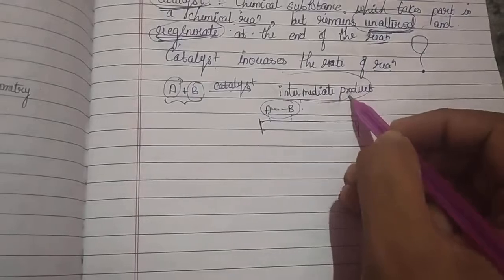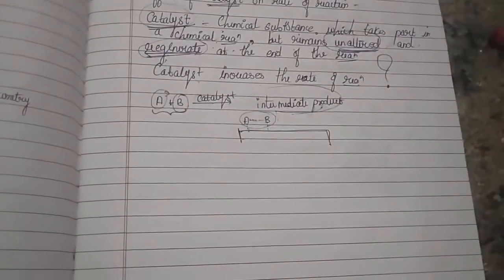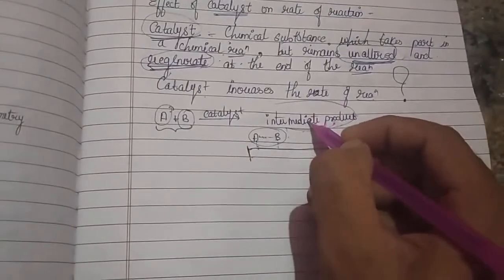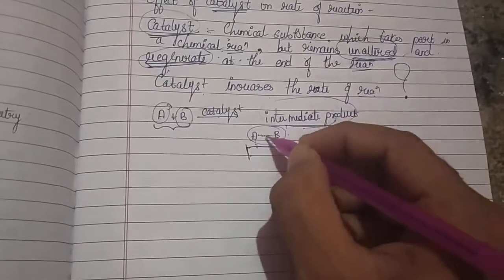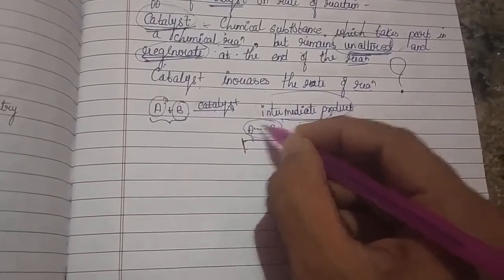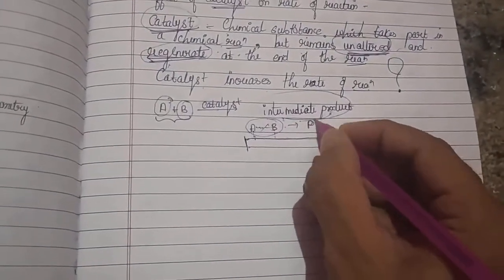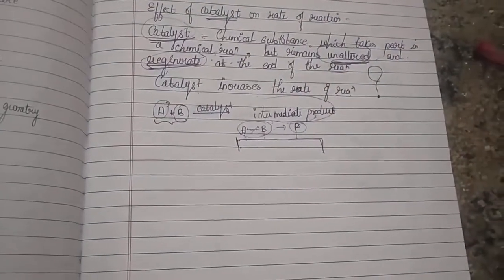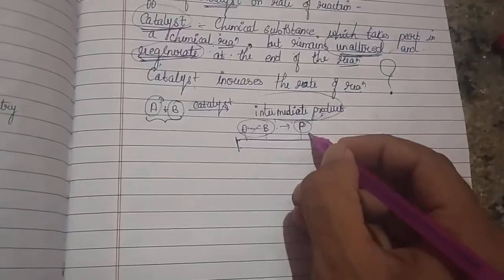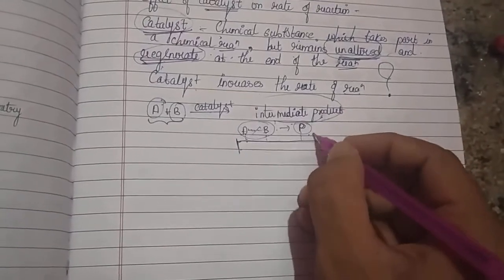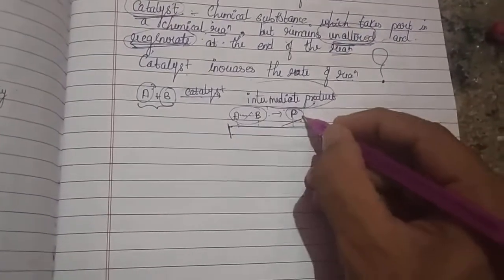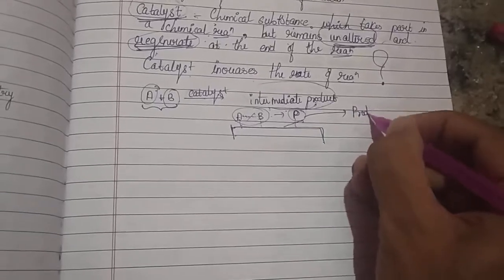This intermediate product, or intermediate complex in other words, being unstable, the bond breaks off, and then it gives rise to a product. Of course, this product also forms a temporary bond with your catalyst. Then, since the bond is not strong enough, it breaks off and your product gets released.